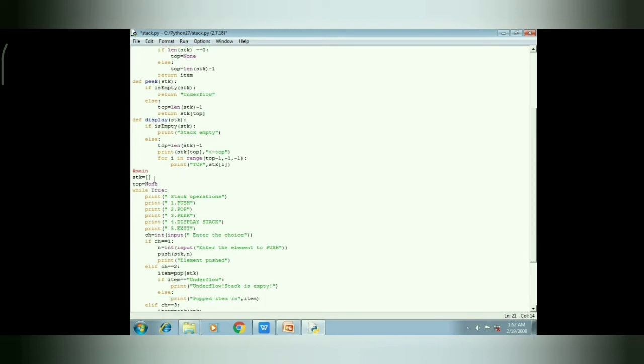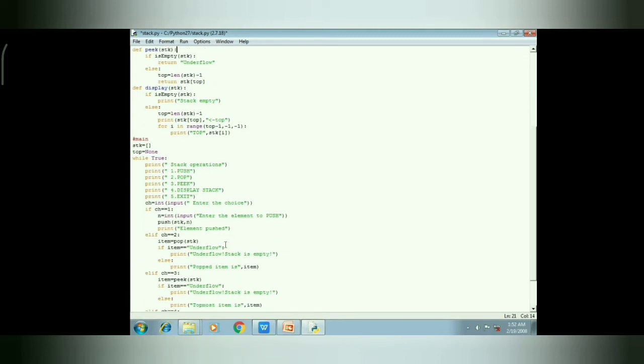In peek function, if the stack is empty, then underflow error will come. If the stack is having some item, it will return the top item, the stack top item. We are initializing the stack and top is equal to none.